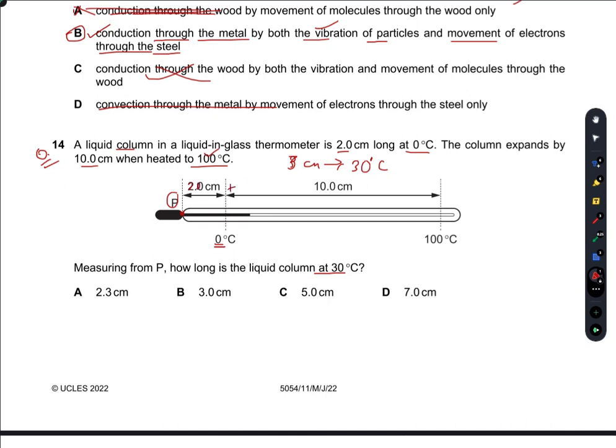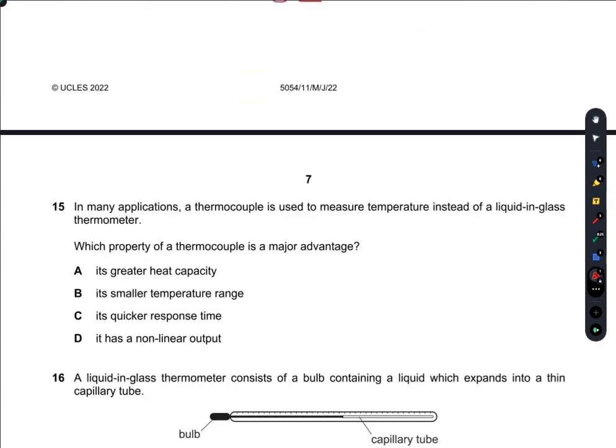So I will add 3 to get the total value of 5. So measuring from P, the liquid is 5 centimeters long at 30 degrees C. So C is the best choice.